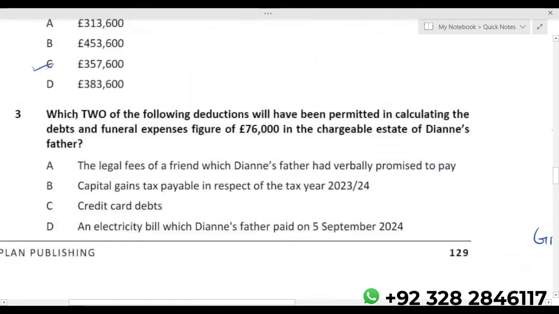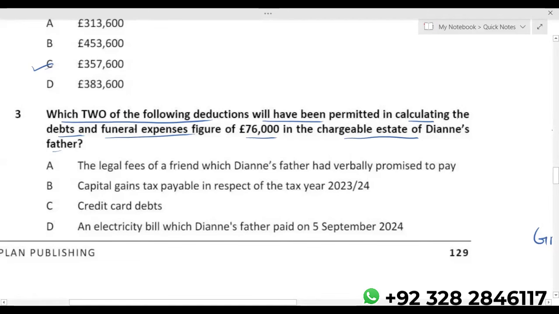Which two of the following deductions will have been permitted in calculating the debts and funeral expenses figure of 76,000 in the chargeable estate of Diane's father? Basically, when we calculate death estate, we are technically calculating the net assets of the deceased person.